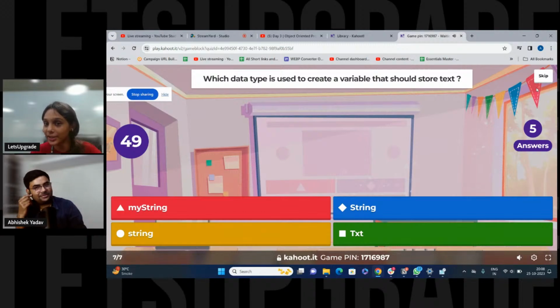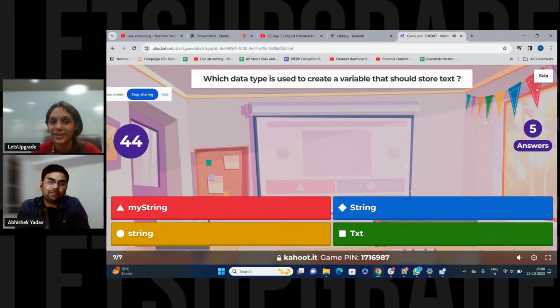Which data type is used to create a variable that should store text? My, my, string, txt, text.